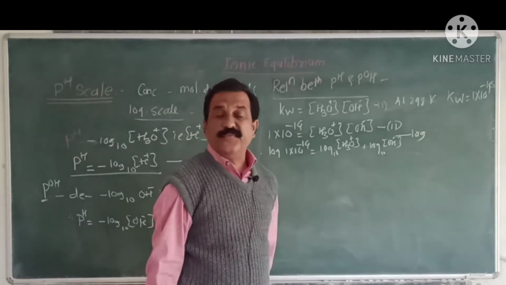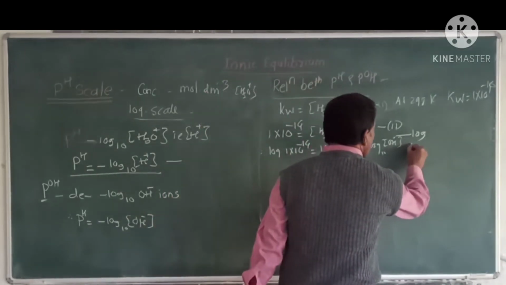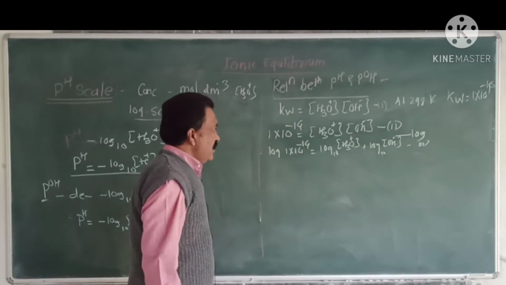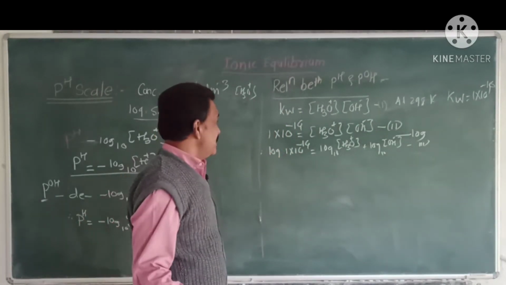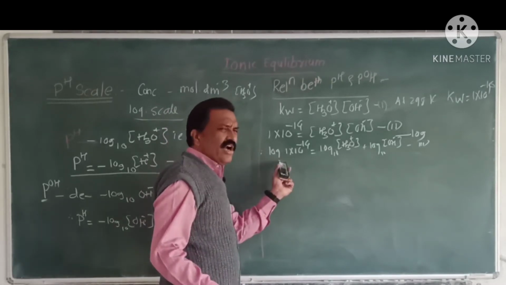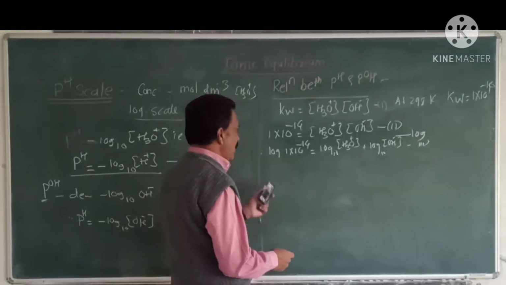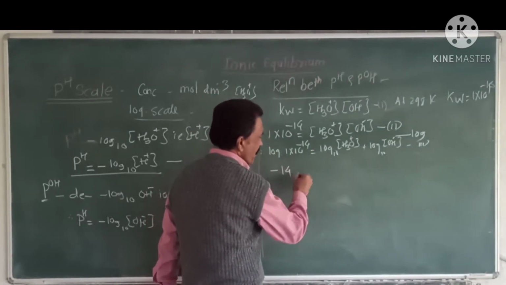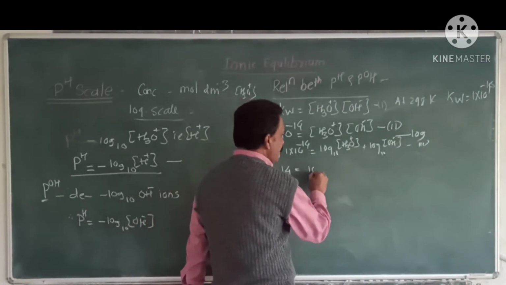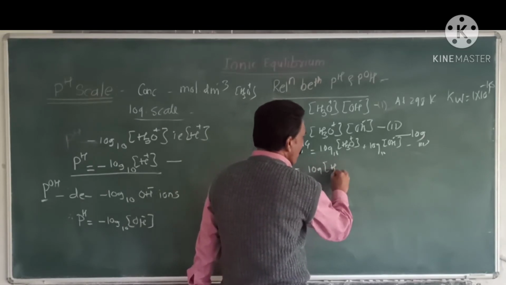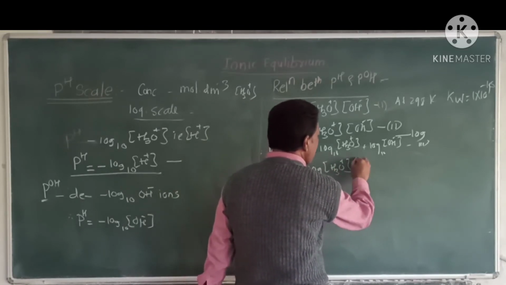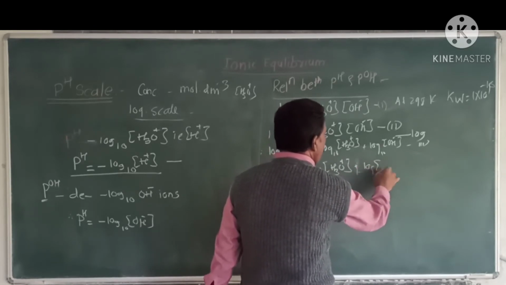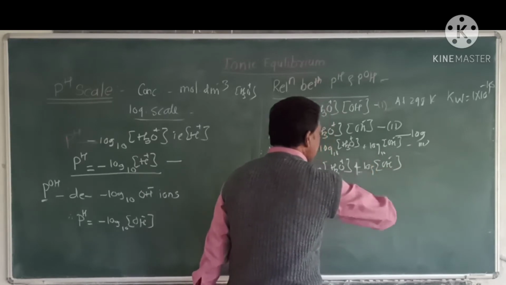This is our equation number 3. Log of 1 into 10 raised to minus 14 is equal to minus 14. So minus 14 is equal to log to the base 10 of hydronium ion concentration plus log of OH minus ion concentration.